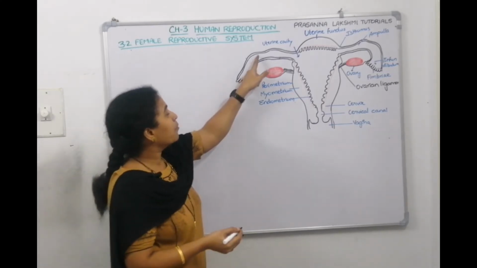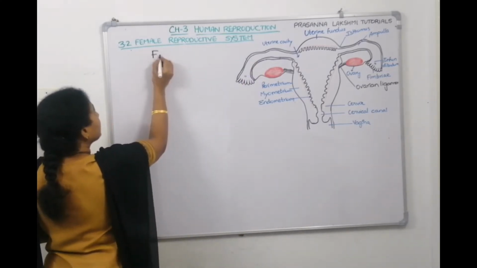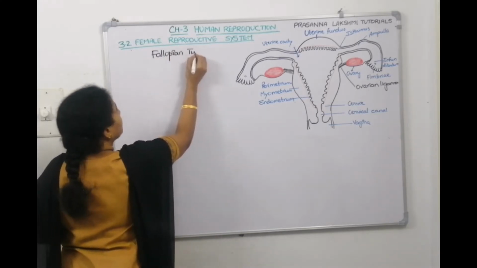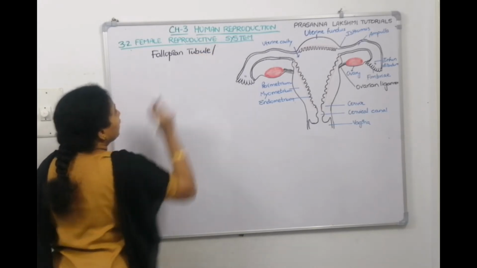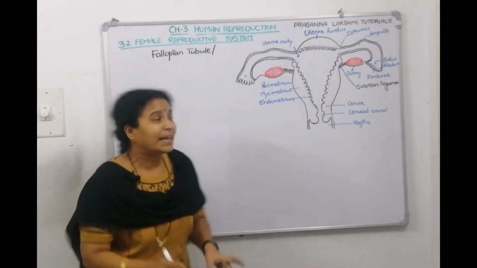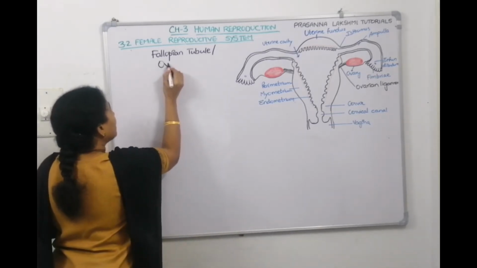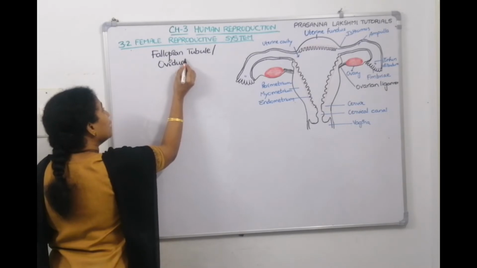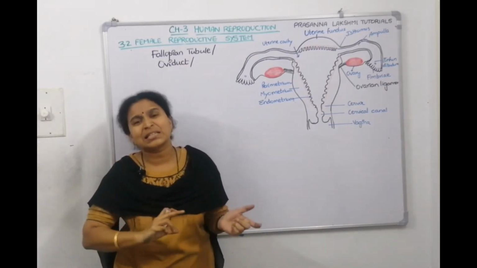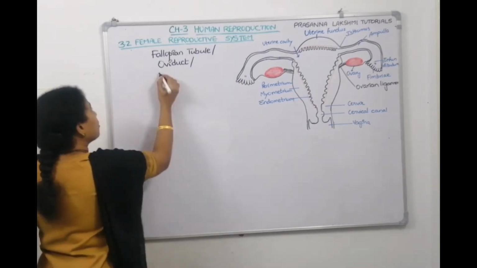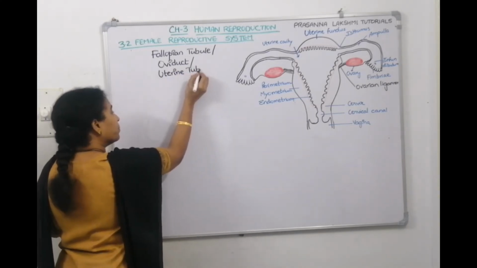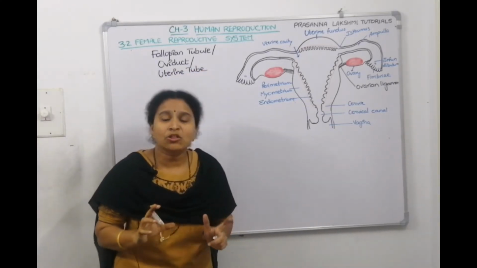Now let us talk about the second portion, which is called the fallopian tube. Since it is conducting the egg, it is also called oviduct. It has another name. Since it leads to the uterus, it is also called uterine tube.